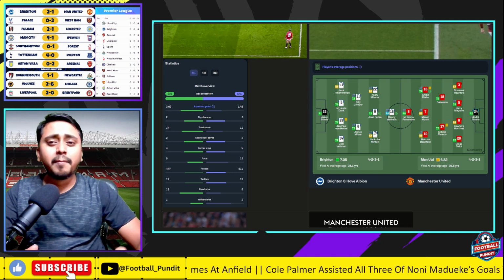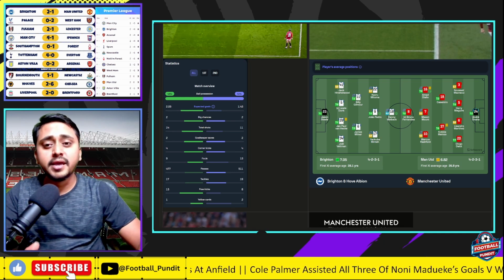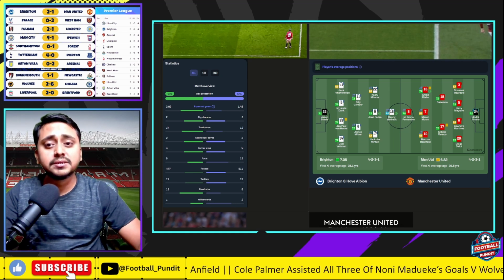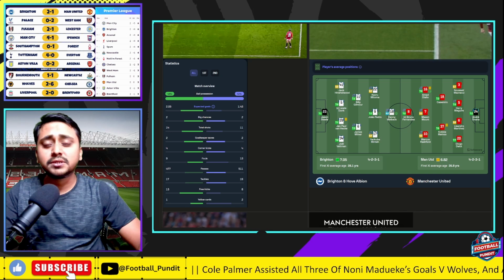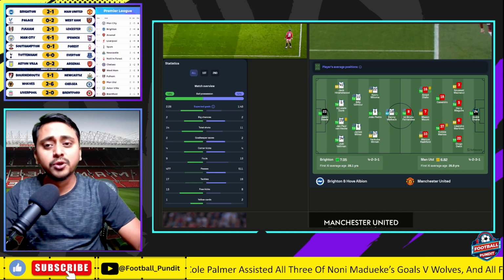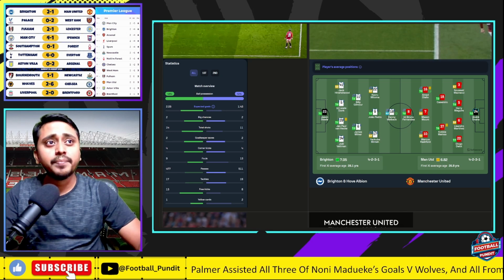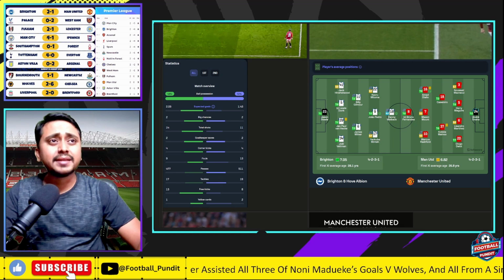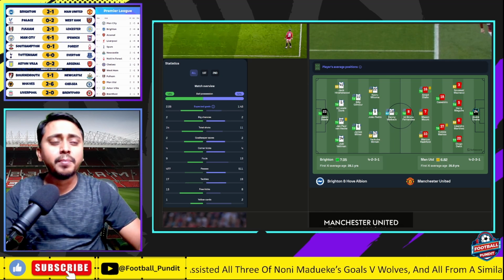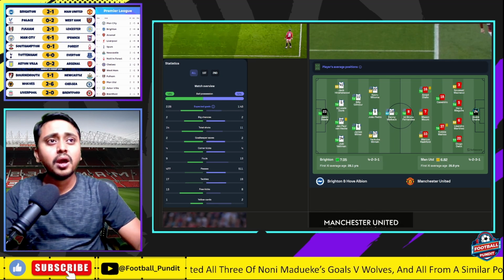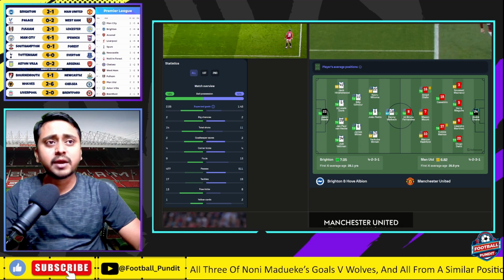If you look at the defense, from my point of view, apart from Diogo Dalot, who really had an impressive first half, I will not give a good rating to any of the defenders. Martinez was, for me, at fault as well for both the goals. Harry Maguire was for sure. And for the right back, I think he did a pretty even job. He didn't make any mistakes that led to the goal, and he didn't have much to do with any of the goals that were conceded.